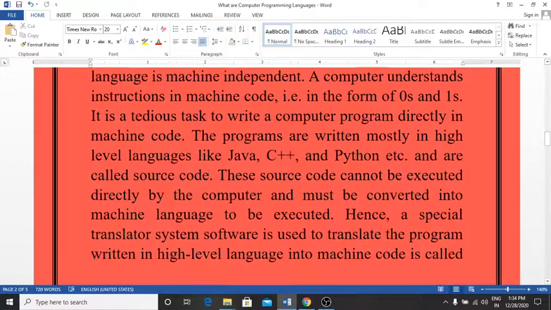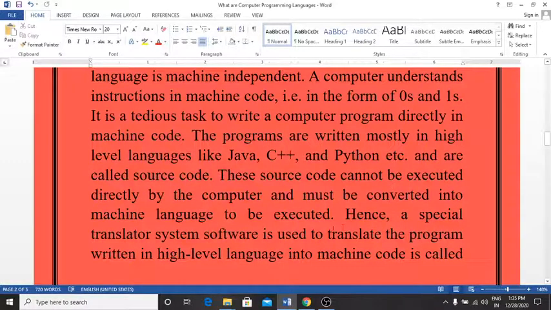It is a tedious task to write a computer program directly in machine code. So programs are written mostly in high level languages like Java, C++, and Python, etc., and are called the source code. That means when we write a program in a high level language, it is called the source code, and this source code cannot be executed directly by the computer, because the computer cannot understand the meaning of English or of a high level language. It will understand only code in 0 and 1 form.